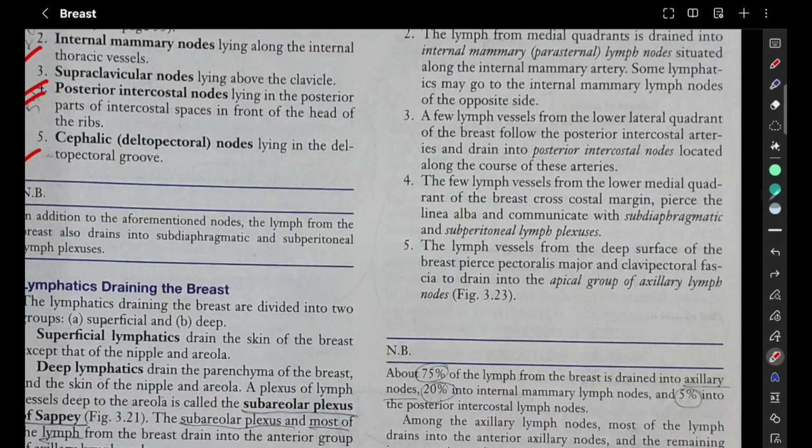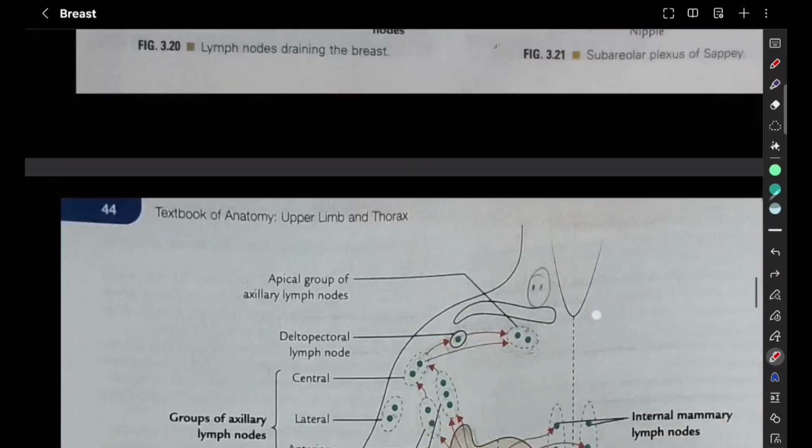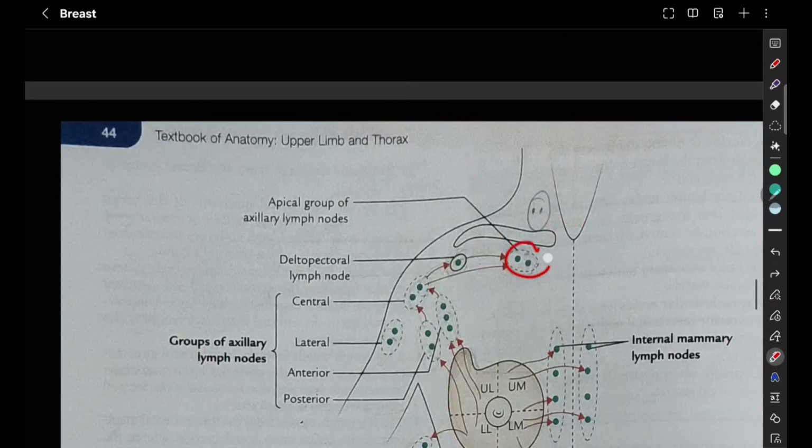The lymph vessels from the deep surface of the breast pierce the pectoralis major and clavipectoral fascia and drain into the apical group of axillary lymph nodes.